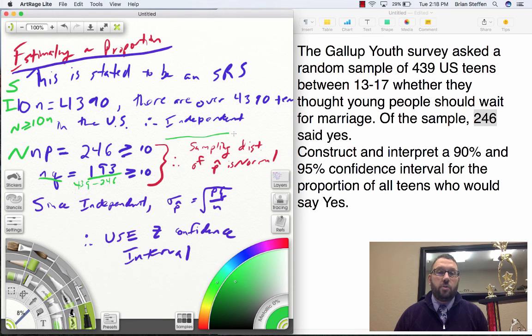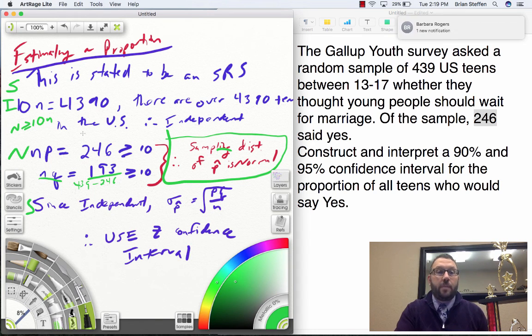Therefore, and this is a huge, big deal, you gotta write this down. Therefore, the sampling distribution of p hat is normal. If you said, therefore, it's normal, no credit. If you said, therefore, the distribution is normal, no credit, because the distribution is not normal. You would have to say, therefore, the sampling distribution of p hat is normal. And then the last one is the last S, sigma. Since they're independent, sigma sub p hat is equal to the square root of pq over n. So sigma is known. Therefore, we're going to use the Z confidence interval. It's a lot of work to do just to make a plan.